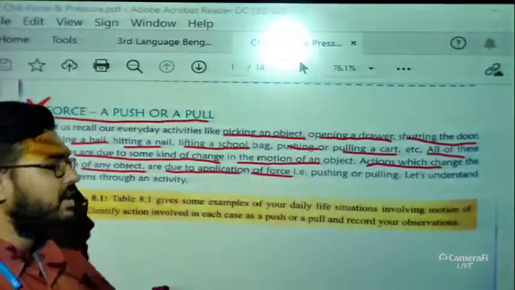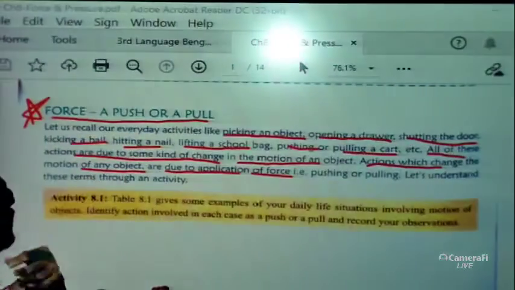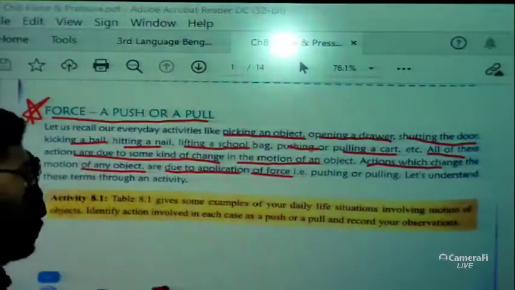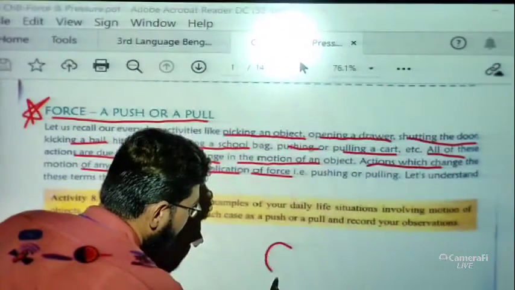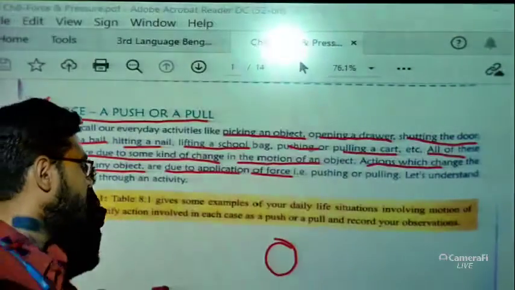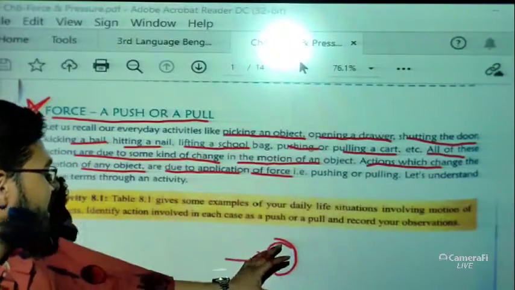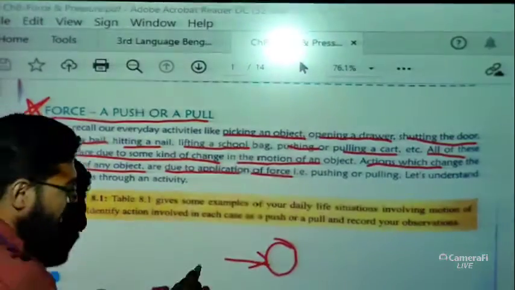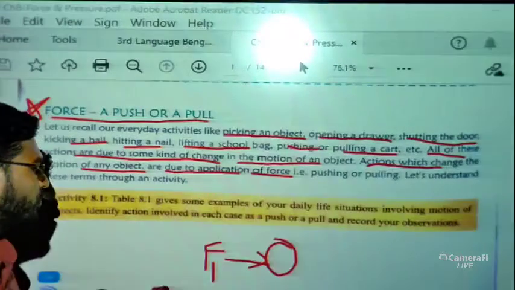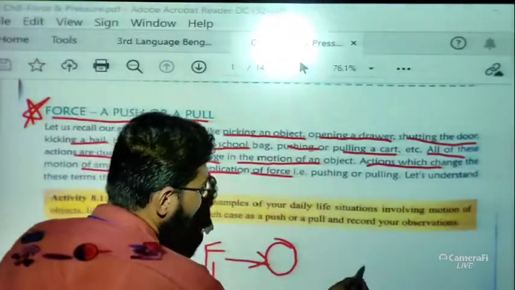Now try to understand this line: actions which change the motion of any object, that means hitting a ball. Hitting or kicking a ball. If a ball is there, that means the ball is at rest. Now if you kick the ball, then what will happen? That means you are going to apply a force on it. Whenever you kick the ball, the ball will start moving.